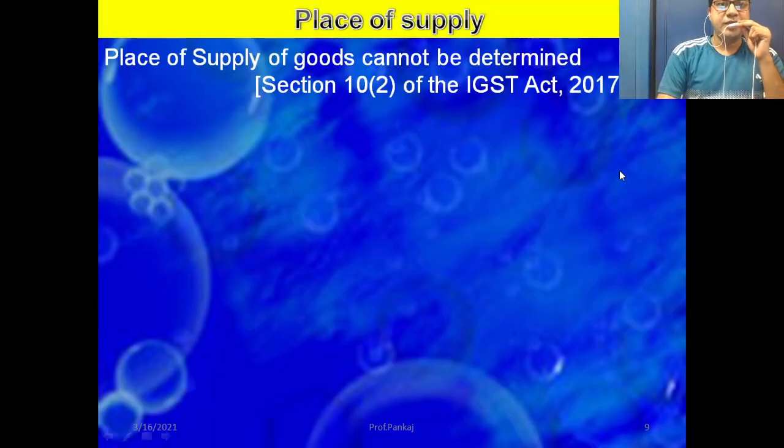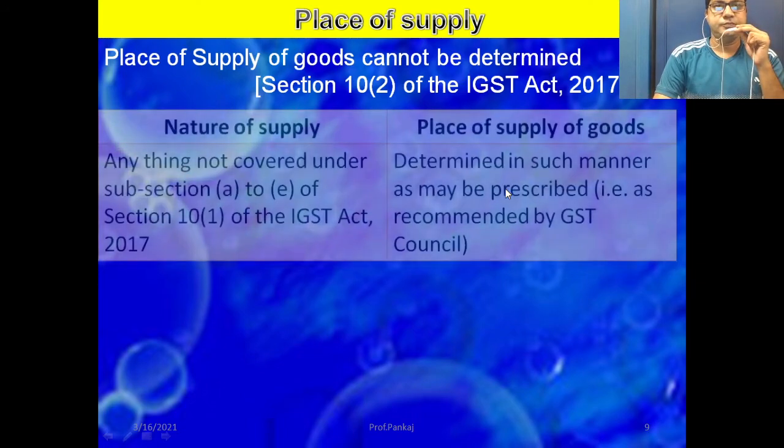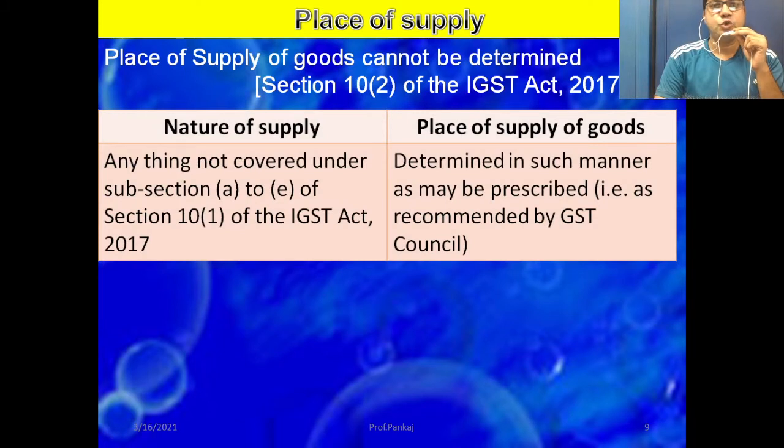Now friends, the place of supply of goods cannot be determined under Section 10 subsection 2 of the IGST Act 2017. Anything not covered under subsections A to E of Section 10 subsection 1 of the IGST Act is determined in such a manner as may be prescribed.